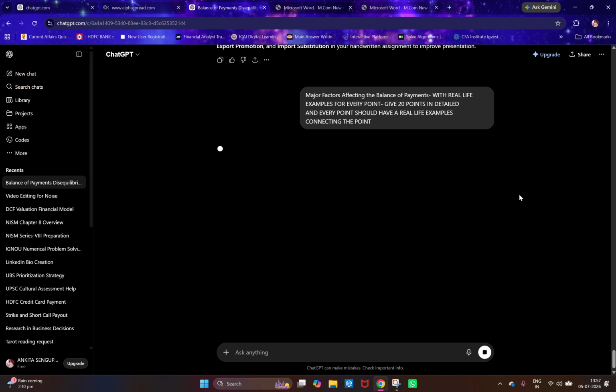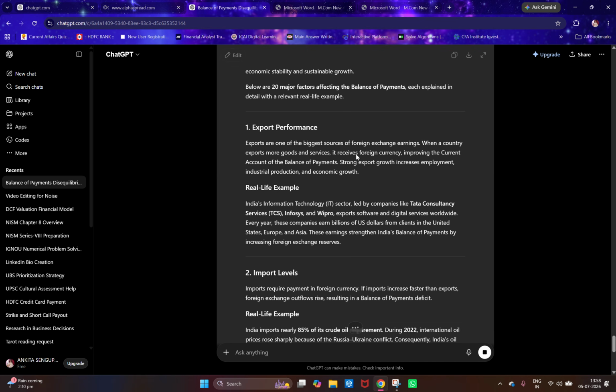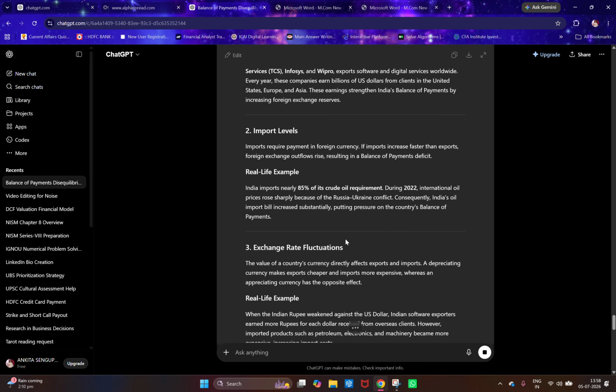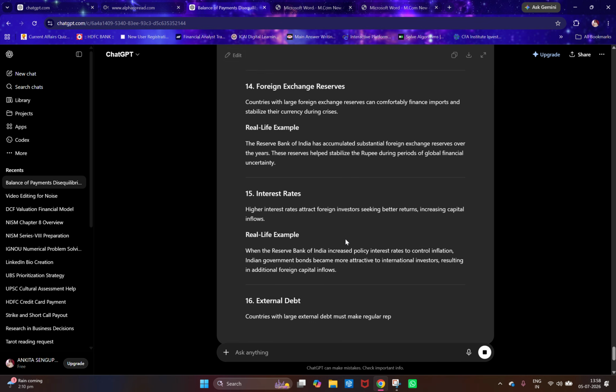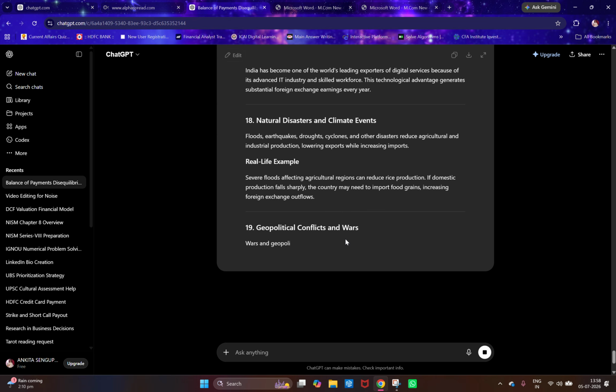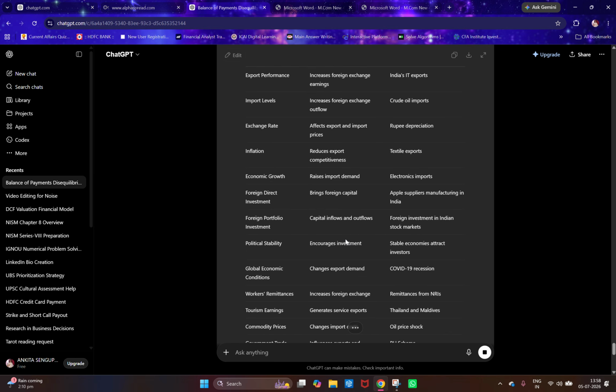Let's see if it changes the answer or not. Now see, a better answer it has given you. Few more lines, few more examples. Now let's see how many points it has given, 14, 15. It will break so many points and give you 20 examples, and see, a summary table is also given.